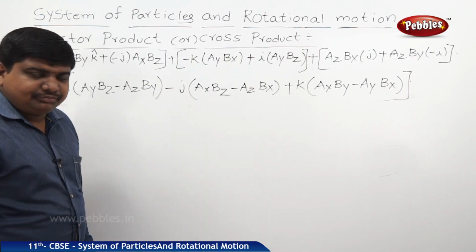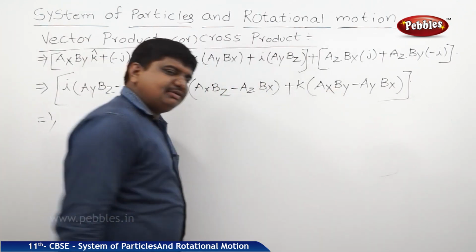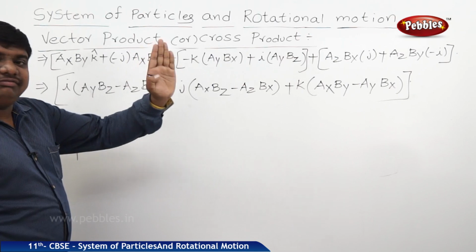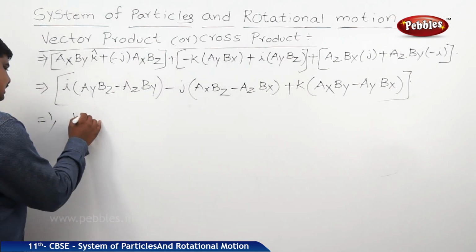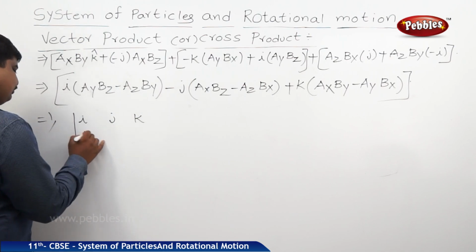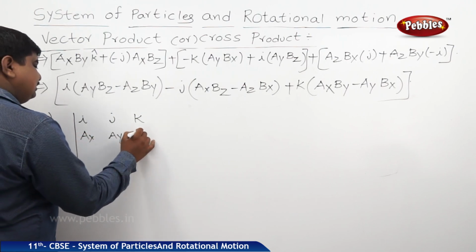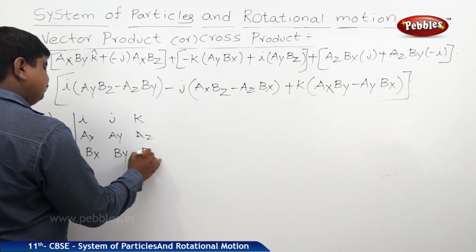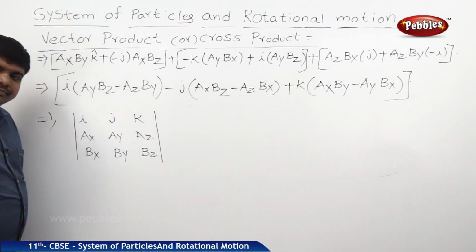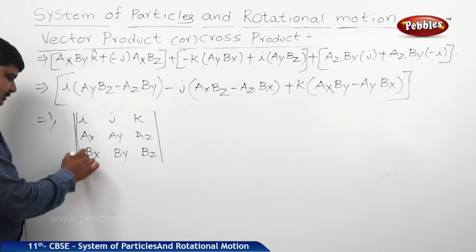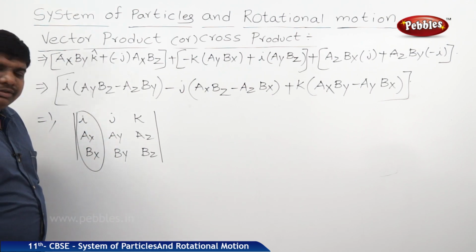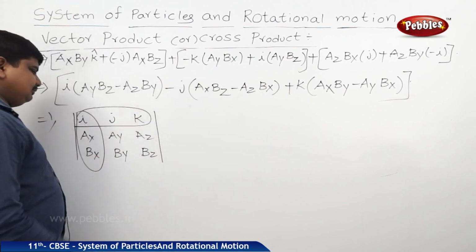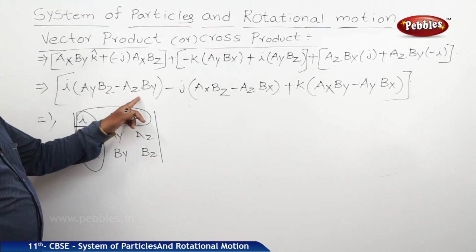This is the simplified form, but what we can understand from it is that it is simply the determinant of the unit vectors along with the magnitudes of the vectors, that is i, j, k; ax, ay, az; bx, by, bz. If I take i as common, I am closing the column of i and row of i, then it is ay bz minus az by.